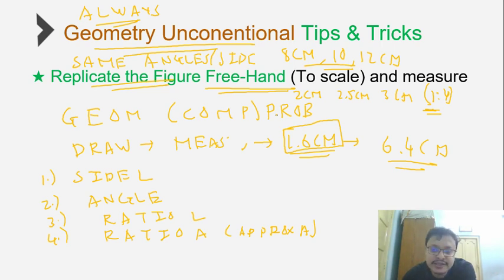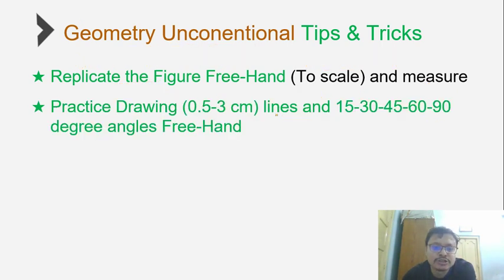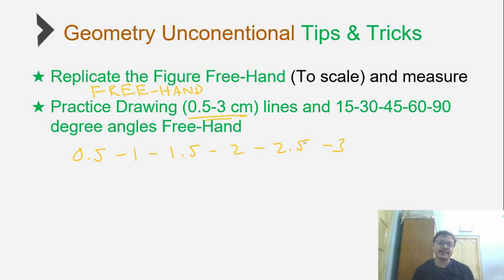So that brings me to the next activity that you need to learn how to do. That is freehand. You should be able to draw lines of length 0.5 to 3 centimeters. That is lines of 0.5, 1, 1.5, 2, 2.5 and 3 centimeters. Note, it just takes 2 weeks of practice to be able to draw accurately these 6 different types of lines.